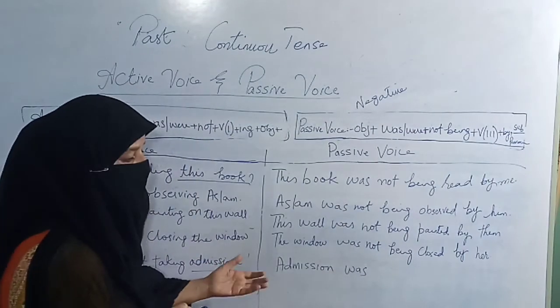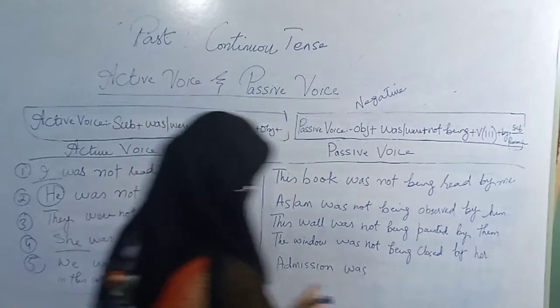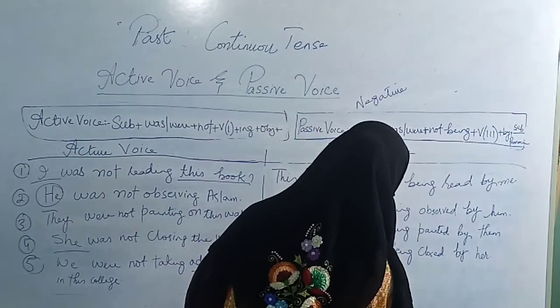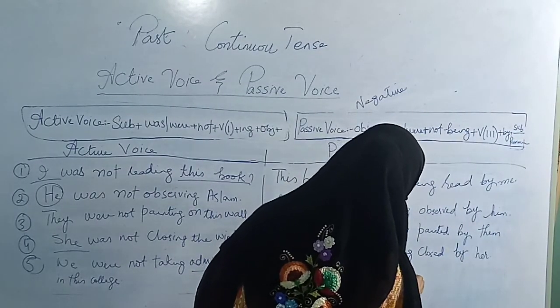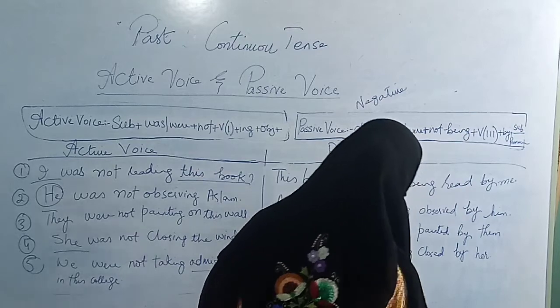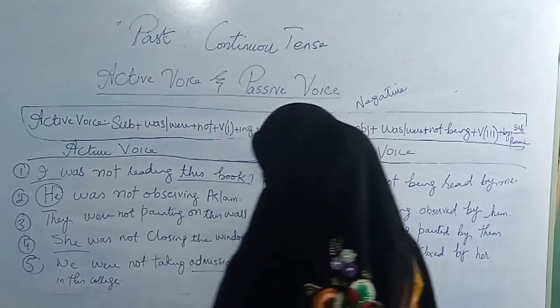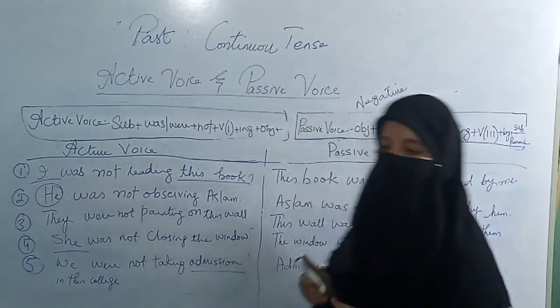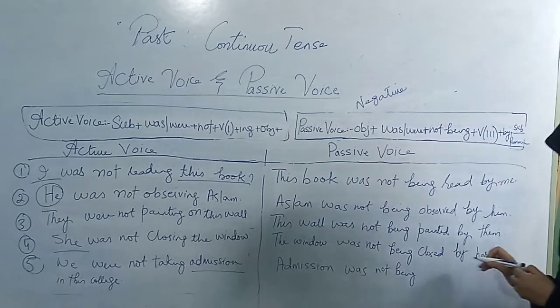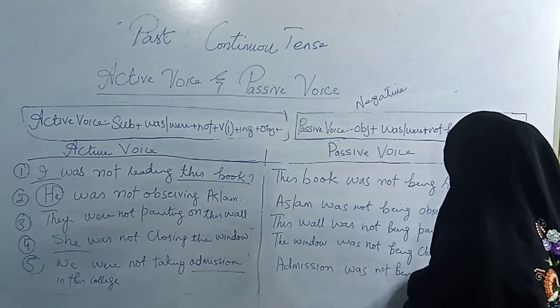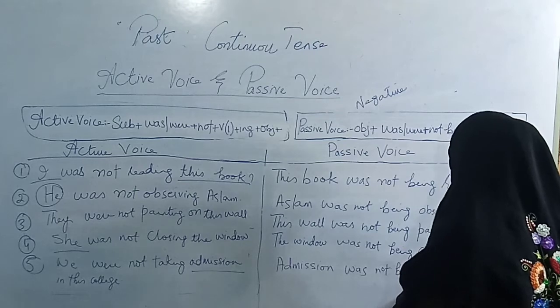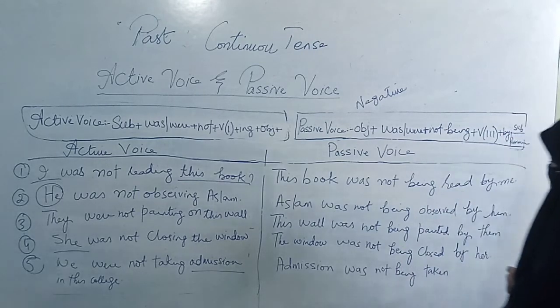Then because admission is singular, admission was, then not, then being according to formula, then taking. Okay, taking, the third form of take is taken. T-A-K-E-N, taken. Admission was not being taken.